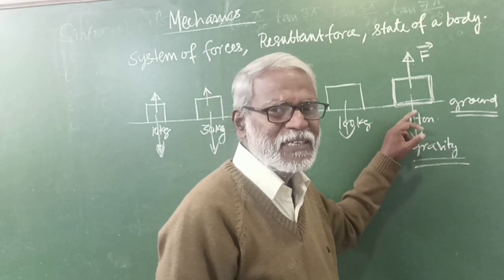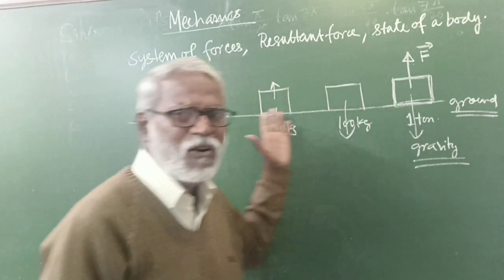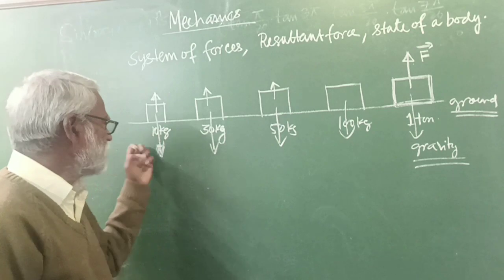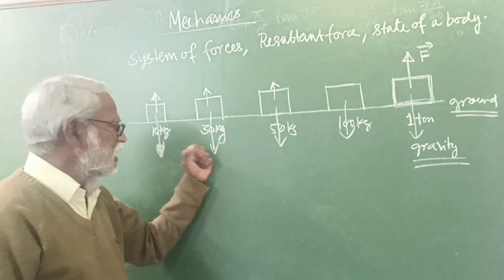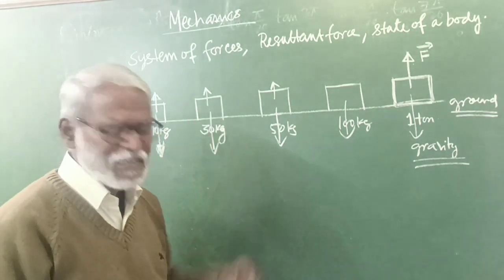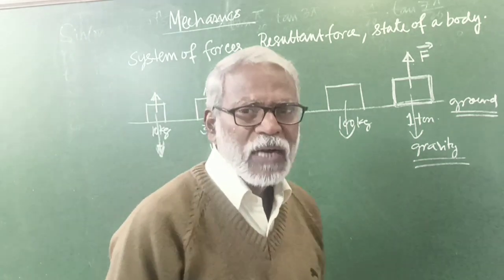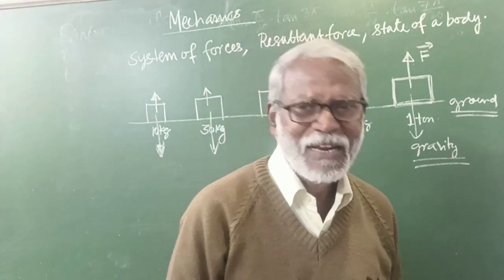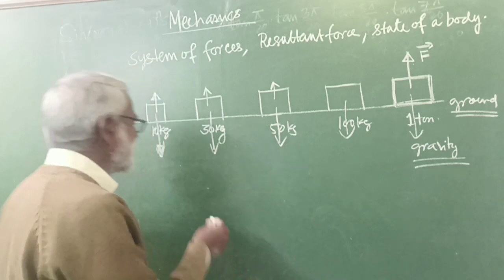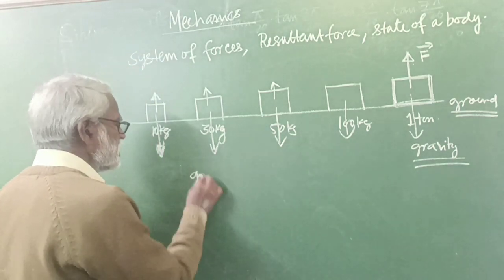As gravity is acting on all these bodies, but the magnitude of gravity is less here, we can easily lift the body. And what is gravity? Gravity is a kind of gravitational force.